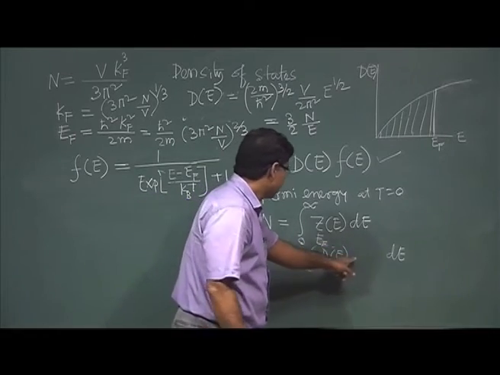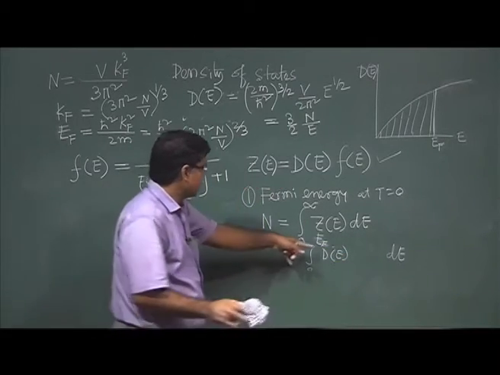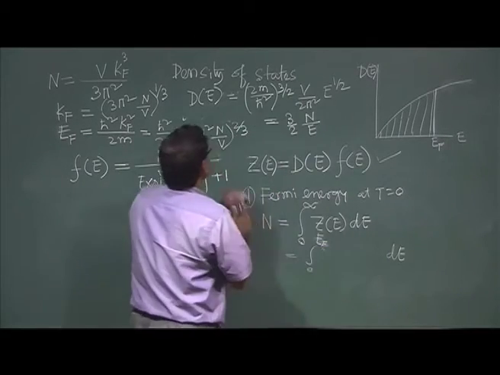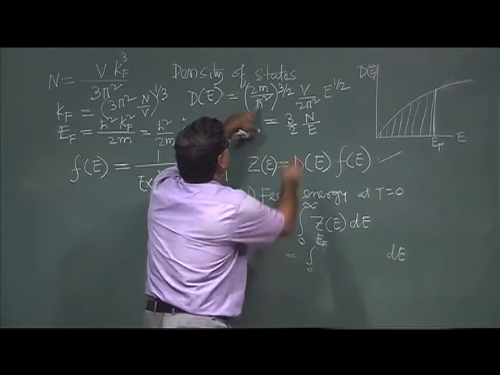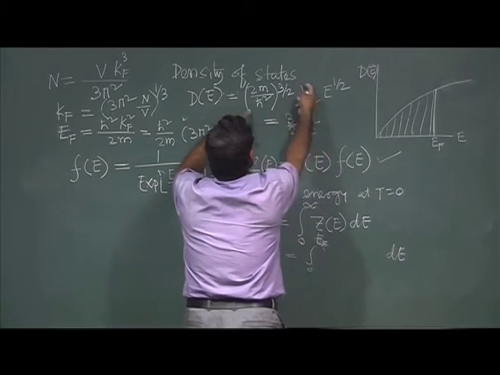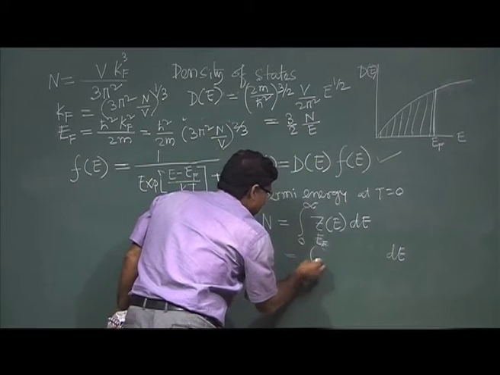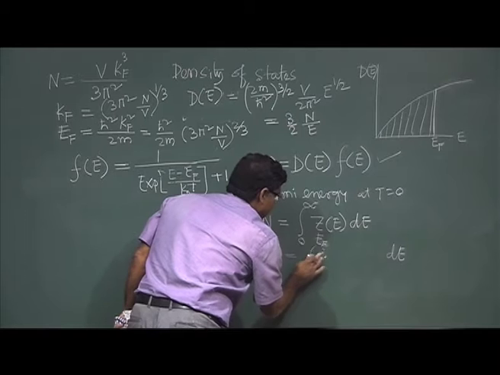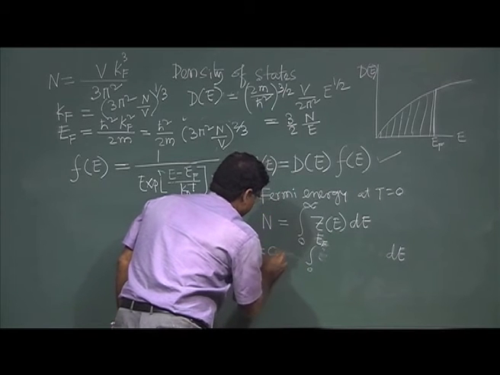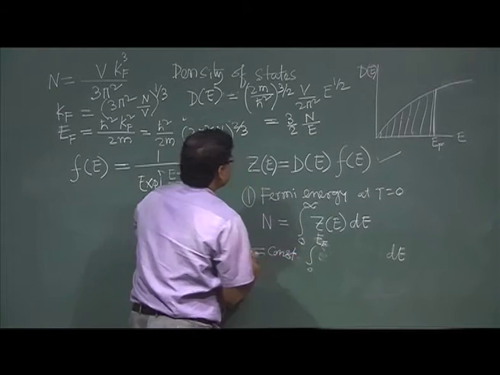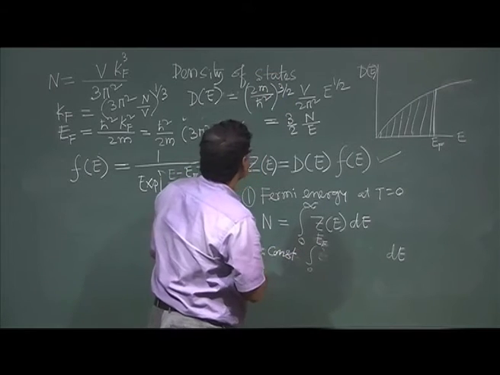Here I have to replace dE by d, and this part is some constant, which I will write later.